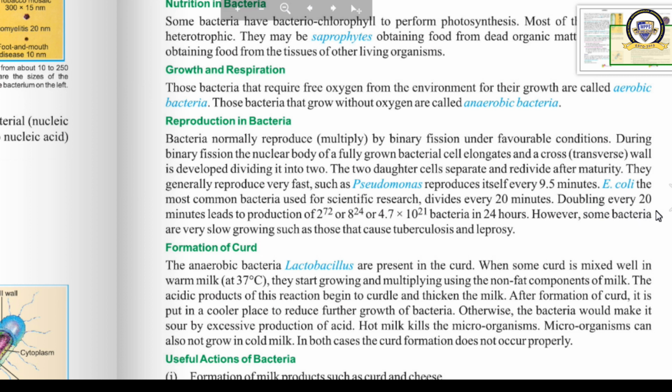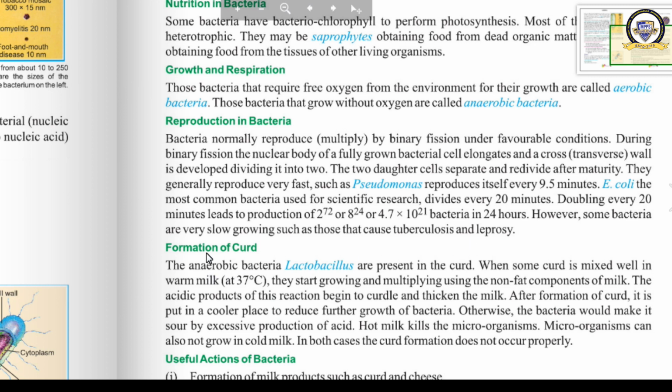Doubling every 20 minutes leads to production of 2 raised to 72 or 8 raised to 24, or we can say 4.7 into 10 to the power 21 bacteria in 24 hours. Just imagine in one day how many bacteria are reproduced. However, some bacteria are very slow growing, such as those that cause tuberculosis and leprosy.